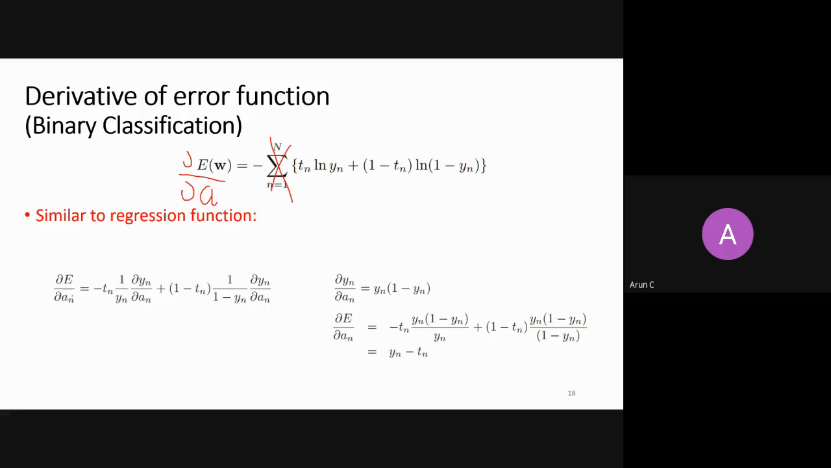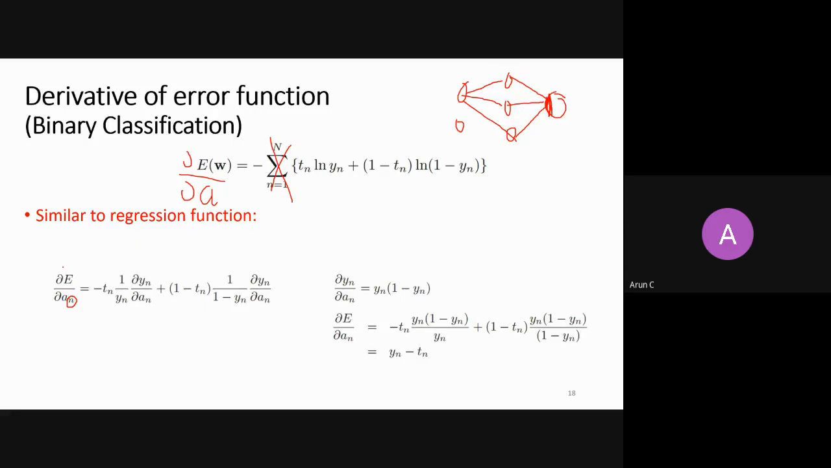So why have they written N here? Because there is no AK, because there is only one node at the output layer. They are distinguishing that this A is generated by the nth sample. If you feed the nth sample here, this nth sample will generate some A, and just to distinguish that this A is generated by the nth sample, they have written A_N.